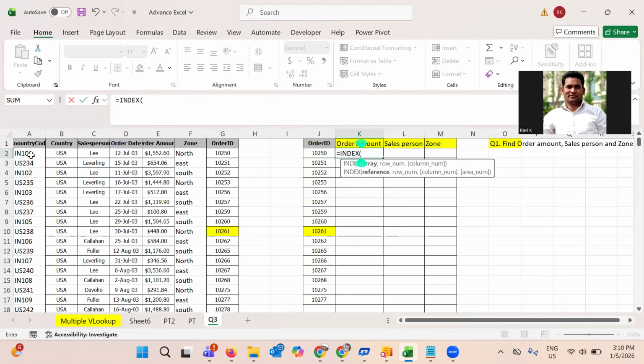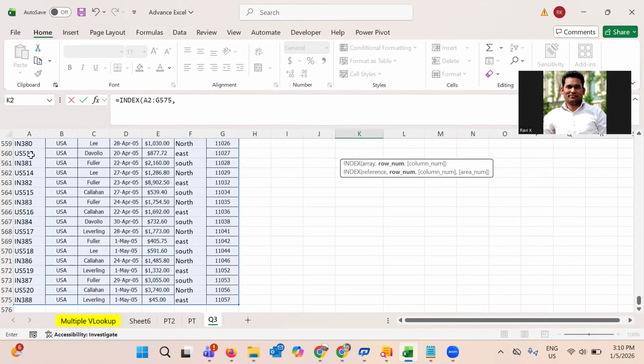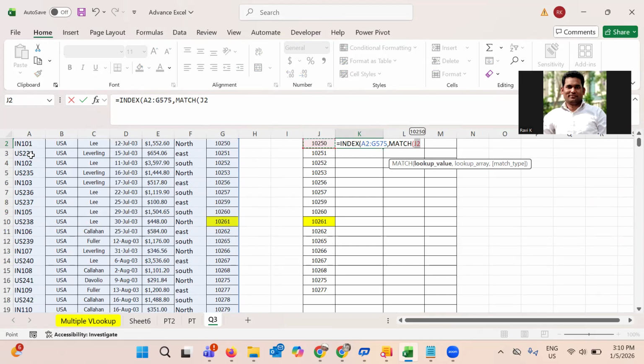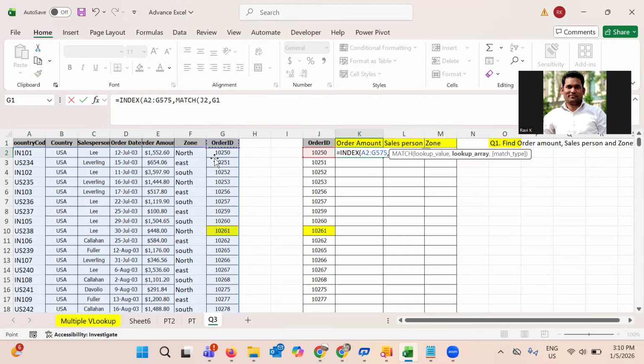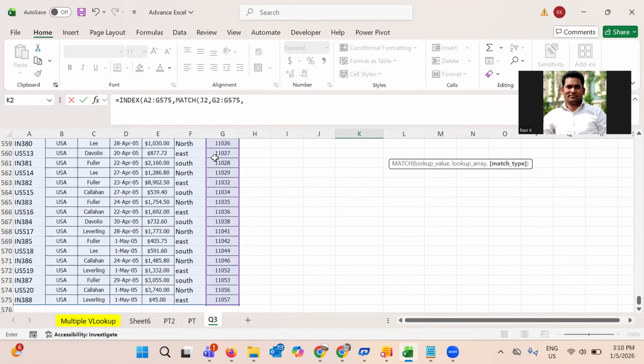Index is array. Array means this is the total database. Now the row number, we don't know the row number. So what I will do, I will use MATCH, and in MATCH I will select this lookup value. And where you want to look up the value, I want to look up in this column. Now you want an exact match.